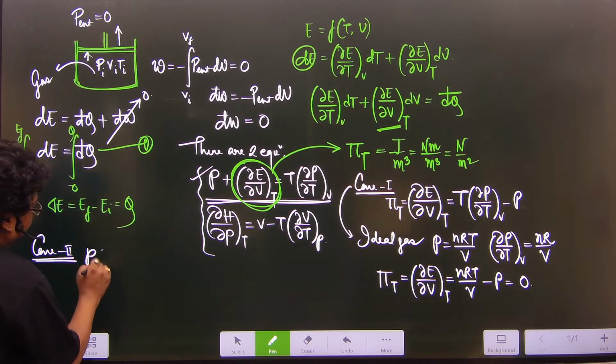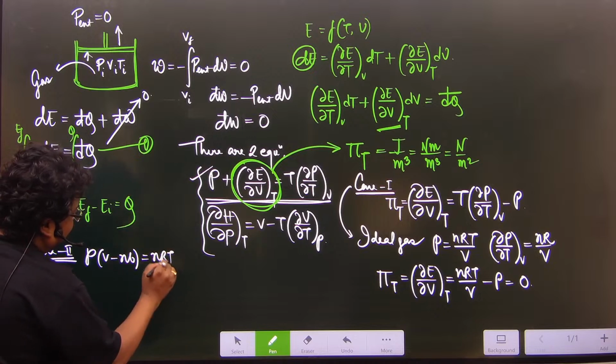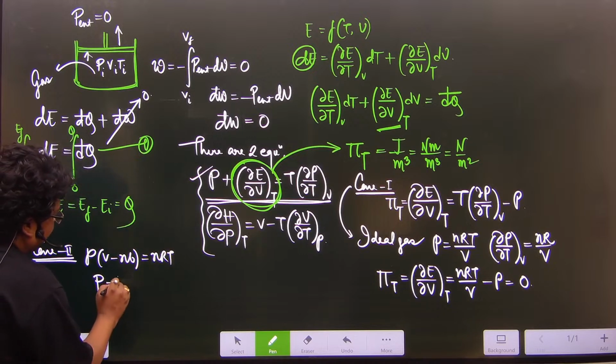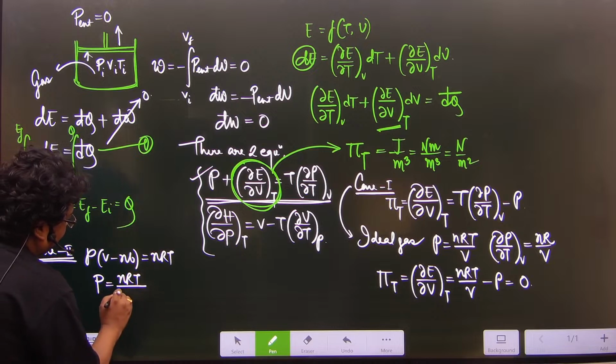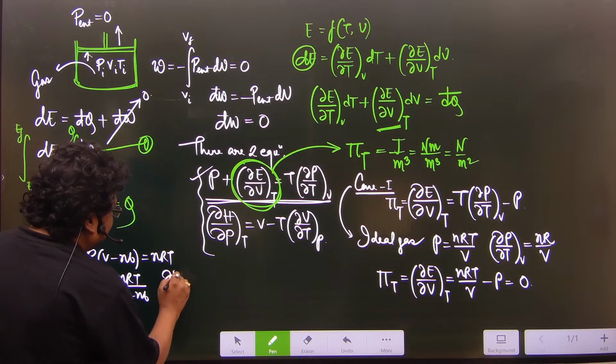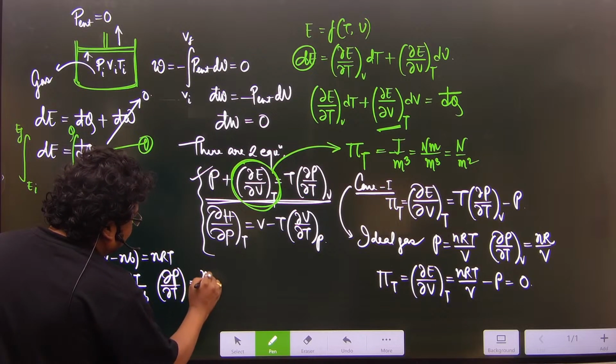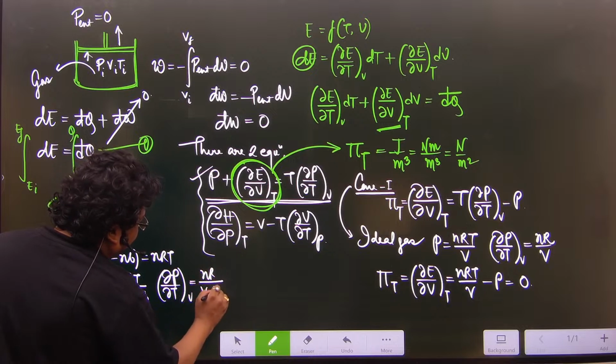P into (V minus nb) is equal to nRT. So P is nothing but nRT by (V minus nb). If you differentiate this, (∂P/∂T) at constant V is nR by (V minus nb).